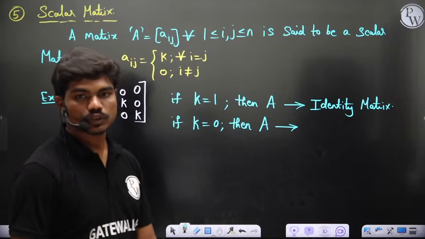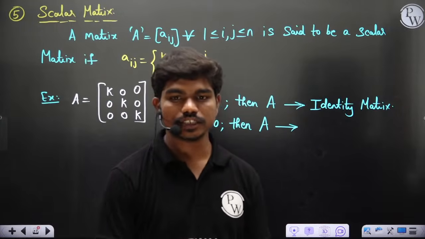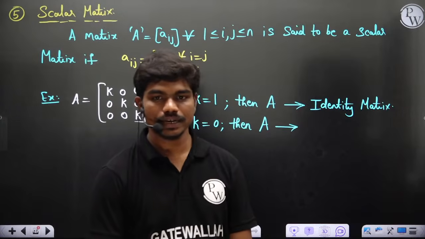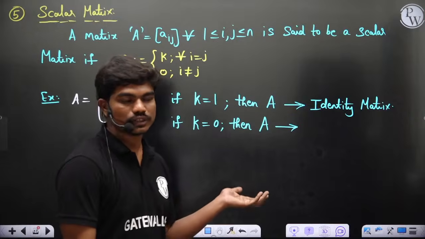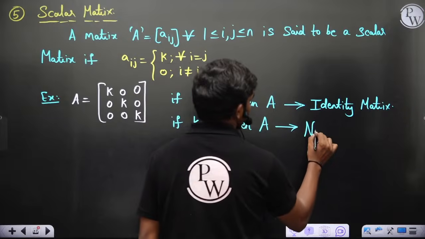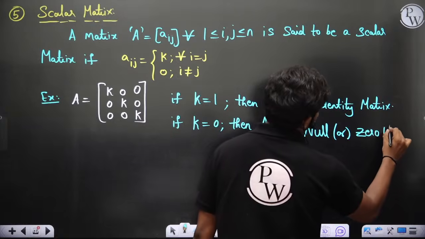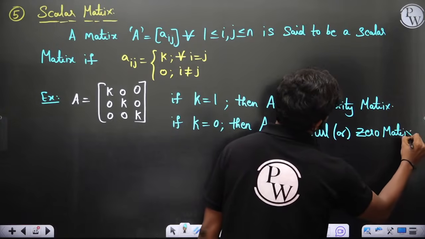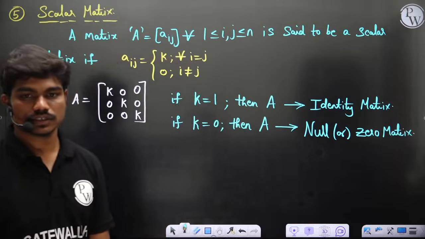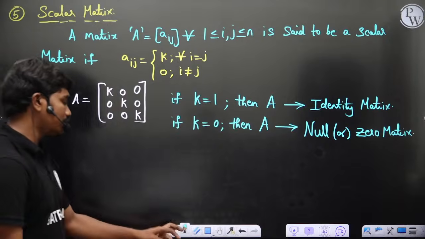If k equal to 0, it's called a null matrix, right? Null, or it's also called zero matrix. Okay, so this basically is a scalar matrix.